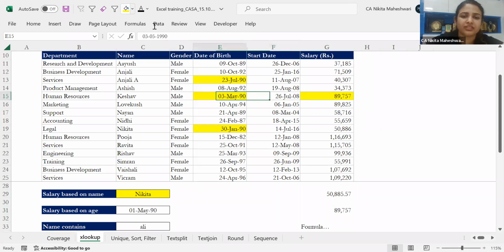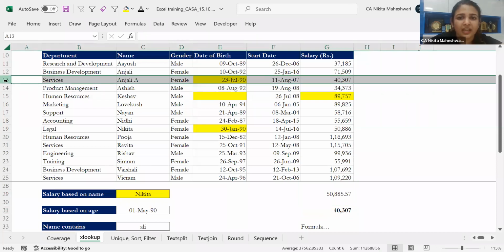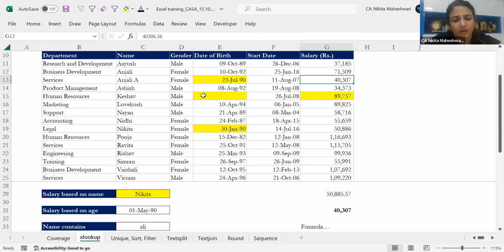Now, let me just remove this date. Then it will show you what it is doing. If the person from 1st May 90, 3rd May is not available, from the data which I can see over here, it will go to 30th June, so 23rd July, because I selected larger, not smaller, larger. So let me just remove this. Automatically, if you can see over here, my salary went to 40,000 because now it is picking this person, Anjali A. It is picking this person and it is showing this particular salary. And since I already removed the date, I hope this was clear.